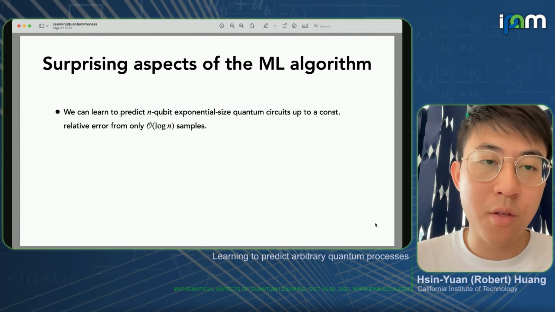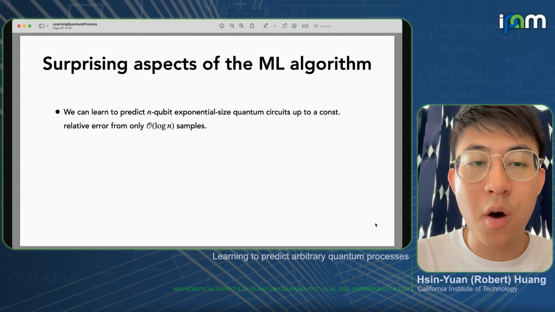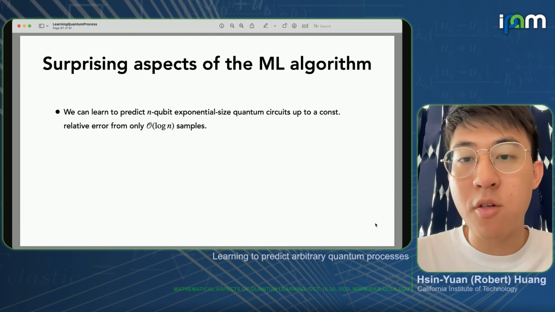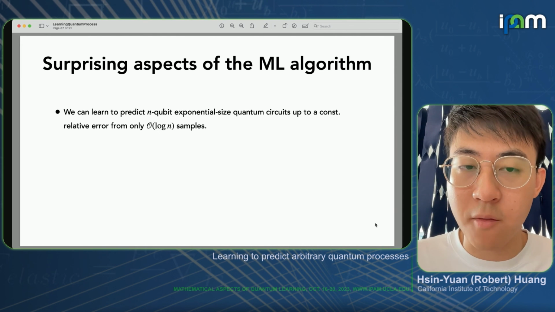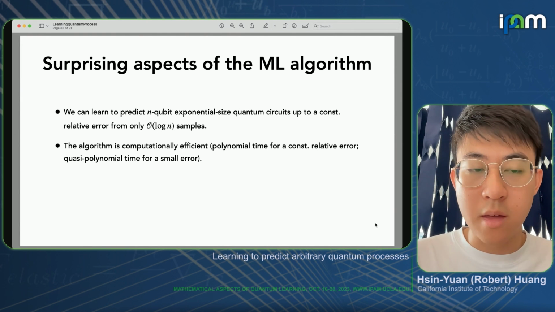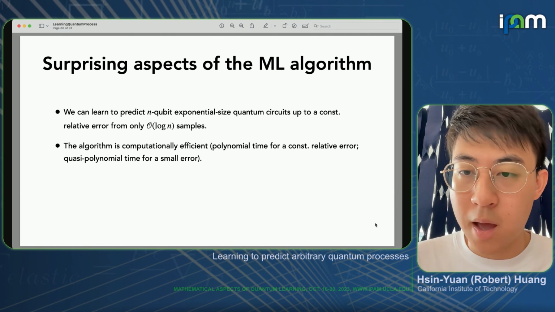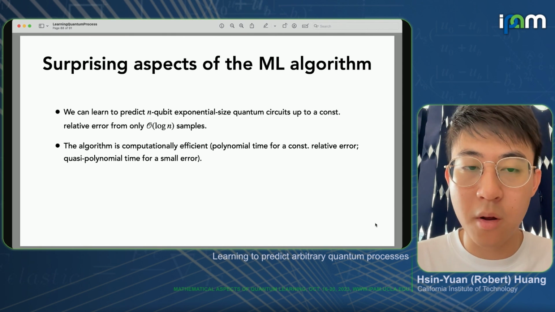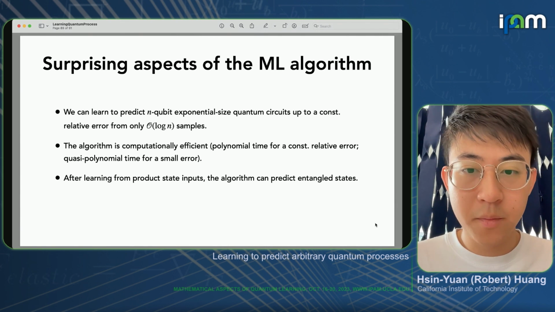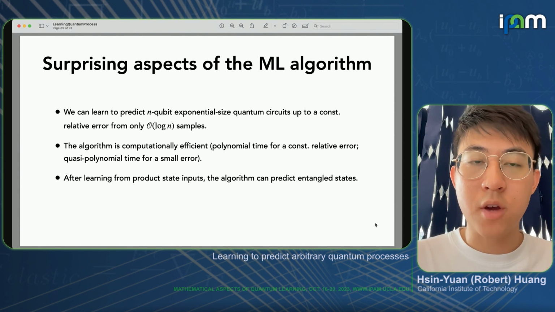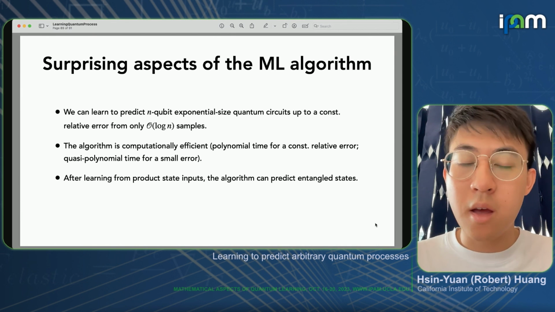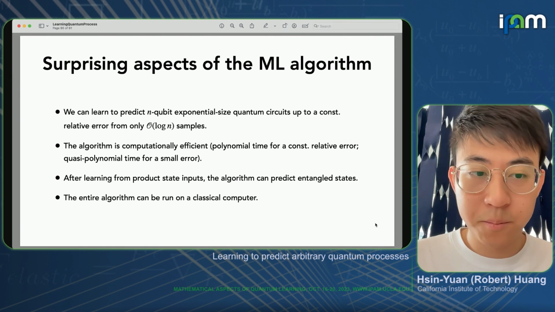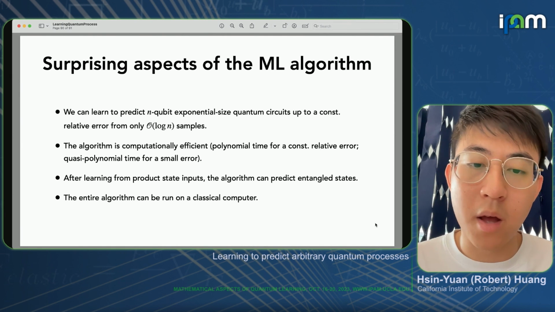Now just to summarize some of the surprising aspects of this algorithm: first of all, we can learn to predict an n-qubit exponential size quantum circuit up to a constant relative error from only a logarithmic amount of samples, which seems kind of odd. Furthermore, this algorithm is computationally efficient. It's polynomial time for constant relative error and quasi-polynomial time when we consider very small error. Furthermore, it has this out of distribution generalization aspect, which says that after learning from product state inputs, the algorithm can predict accurately also for entangled states, as long as it's a spread out entangled state. And this entire algorithm can be run on a classical computer.